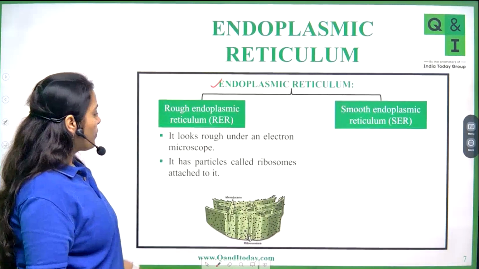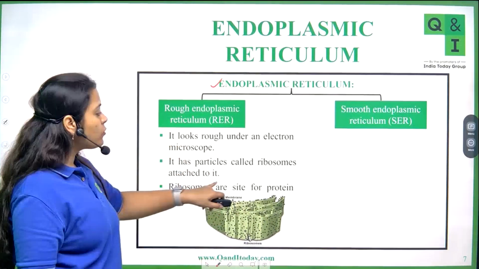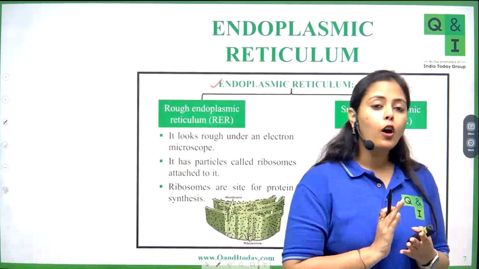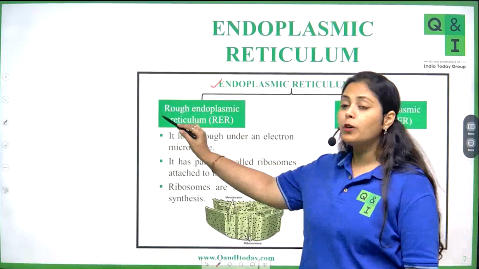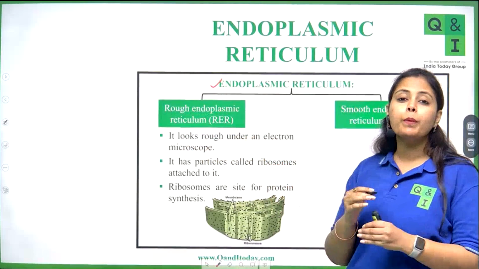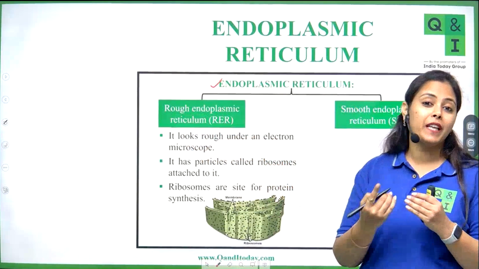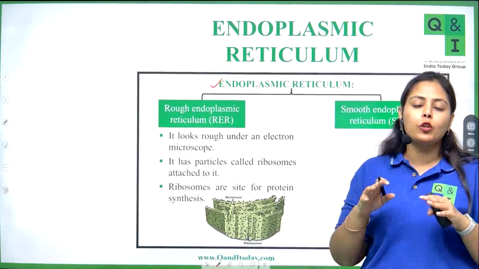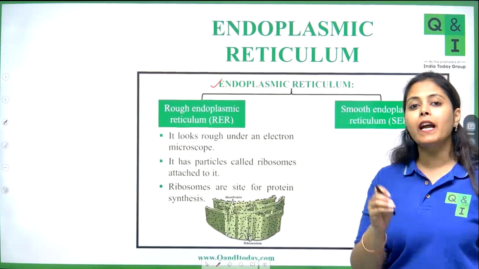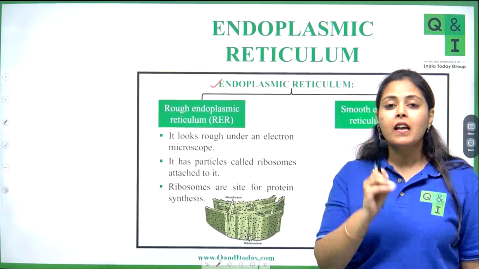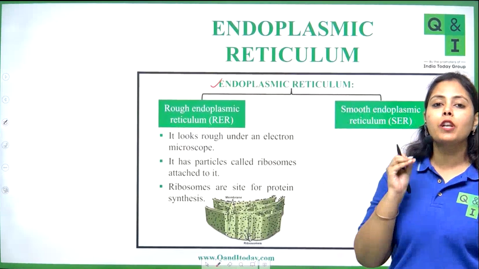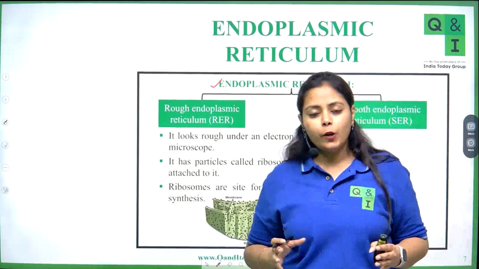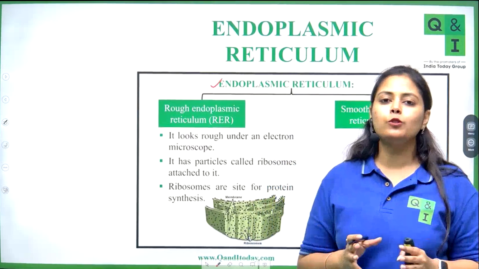Now, ribosomes are the site for protein synthesis. So the function of rough endoplasmic reticulum would be more or less related with proteins. Why? Because it has ribosomes on its surface, and we know that ribosomes are the site for manufacturing of proteins. There are several biomolecules present in a cell.